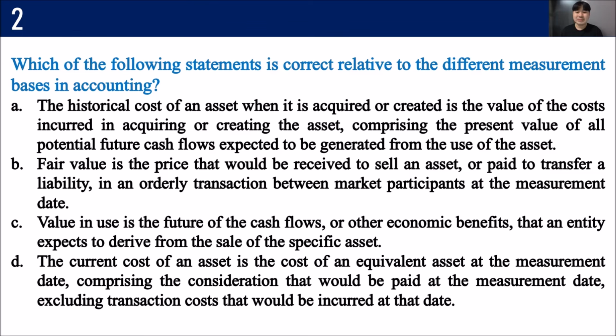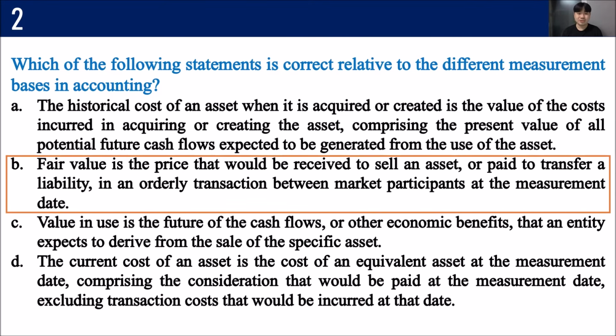Let's proceed with question number 2. Which of the following statements is correct relative to the different measurement bases in accounting? So if you go back to the different measurement bases, nabanggit lahat to dito, but what statement is the correct one? So pause the video and play it again when you're ready. The correct answer is letter B. So yan lang po yung correct. Fair value is the price that would be received to sell an asset or paid to transfer a liability in an orderly transaction between market participants at the measurement date.